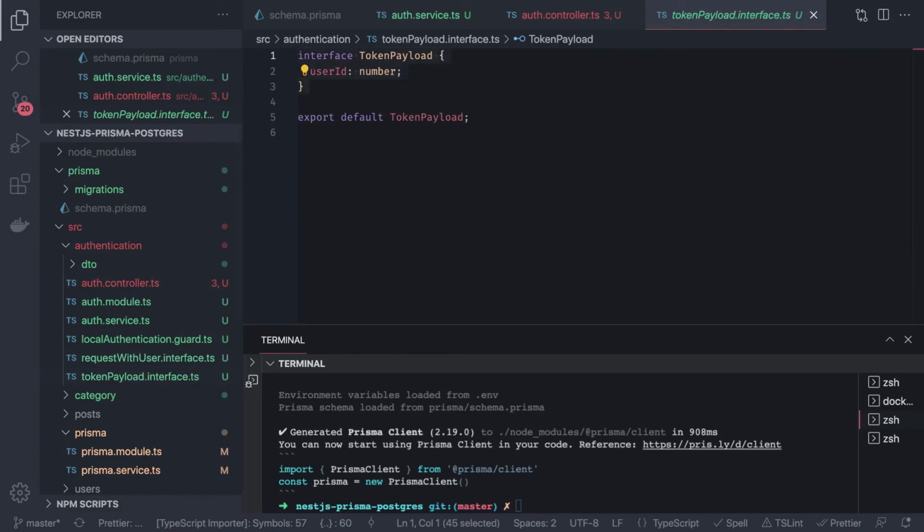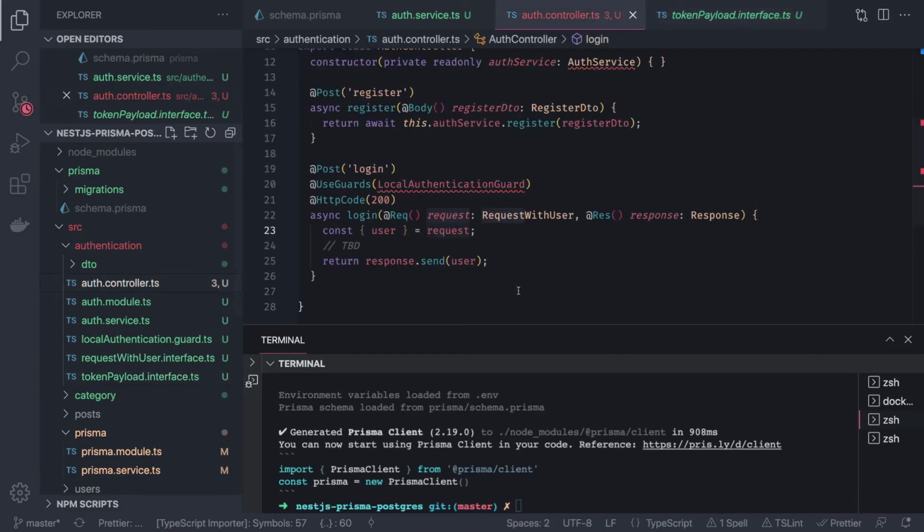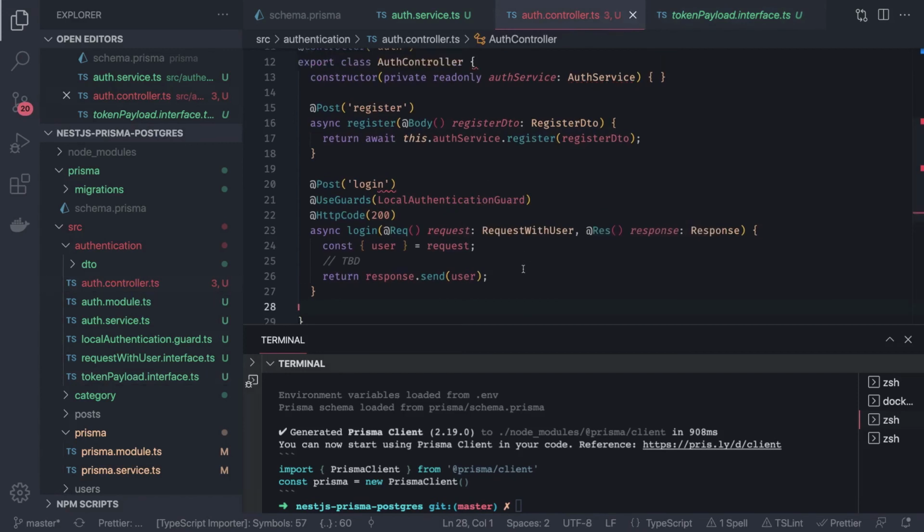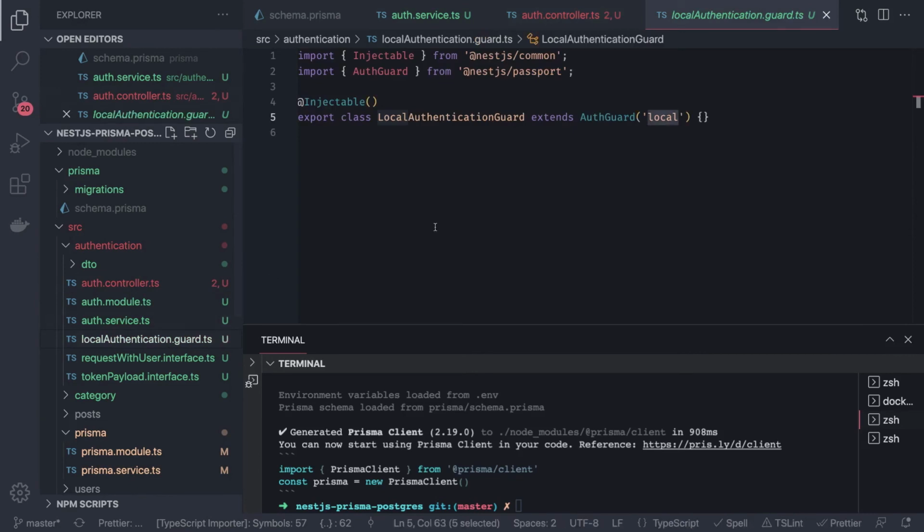Now going back to our auth controller, here we can import this guard. This local authentication guard will use the local strategy of Passport, right? We are going to use auth guard here. Here it is using auth guard from Passport.